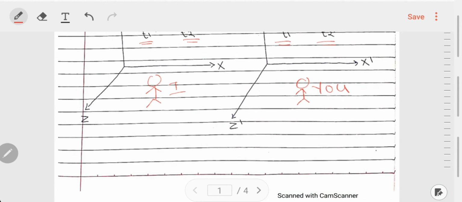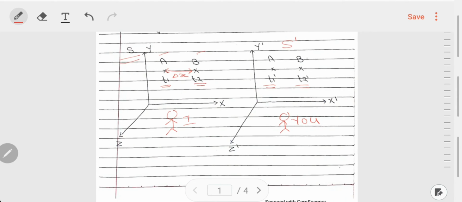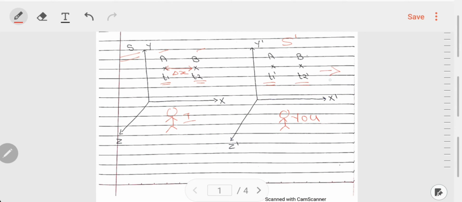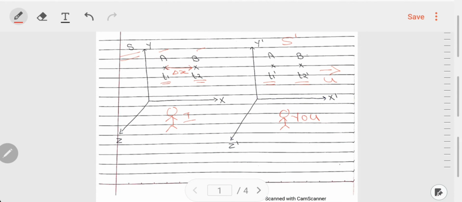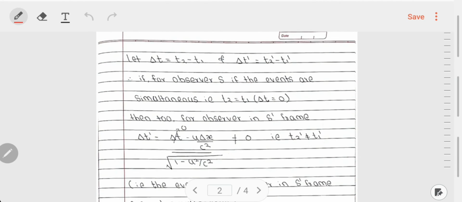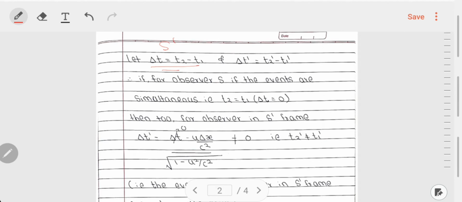Okay. So, over here, we are considering that this S prime frame is moving with relative velocity u with respect to S in the direction of x. Therefore, by symmetric consequences, there are no changes in the perpendicular directions, that is y prime is equal to y and z prime is equal to z. Moving further. So, in S frame, I define del t as the time difference between the two events, that is t2 minus t1, and you define del t prime as t2 prime minus t1 prime, which is the time difference between the two events in your frame of reference.